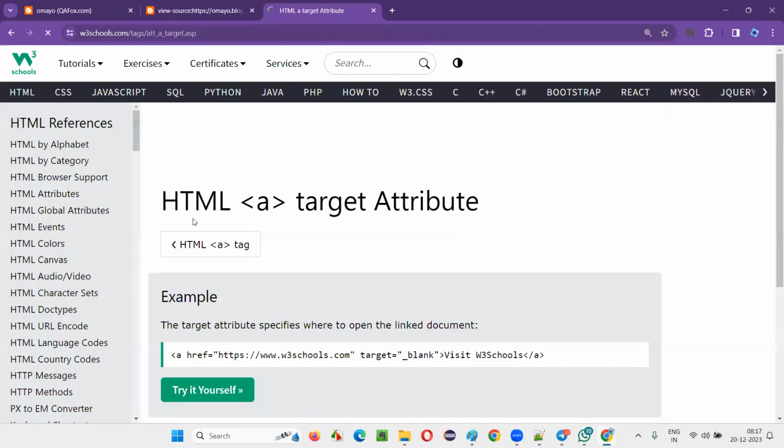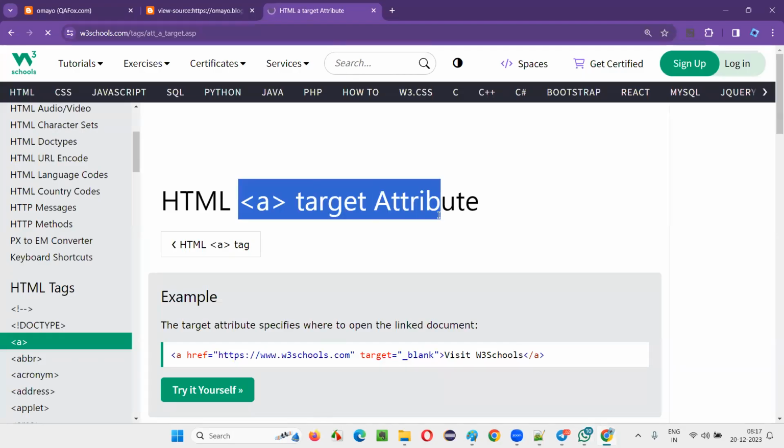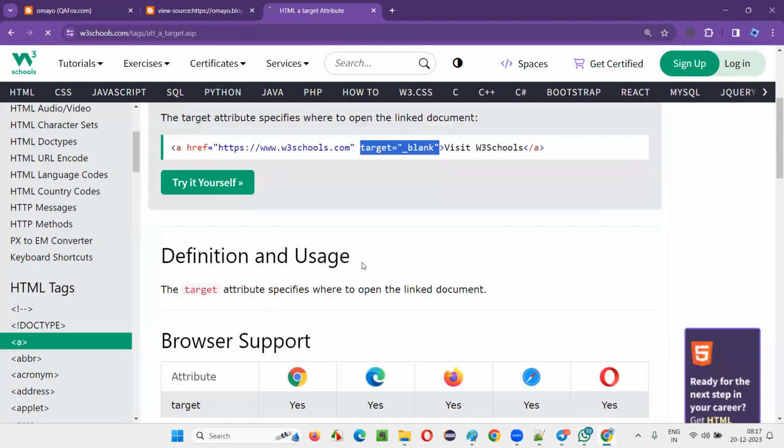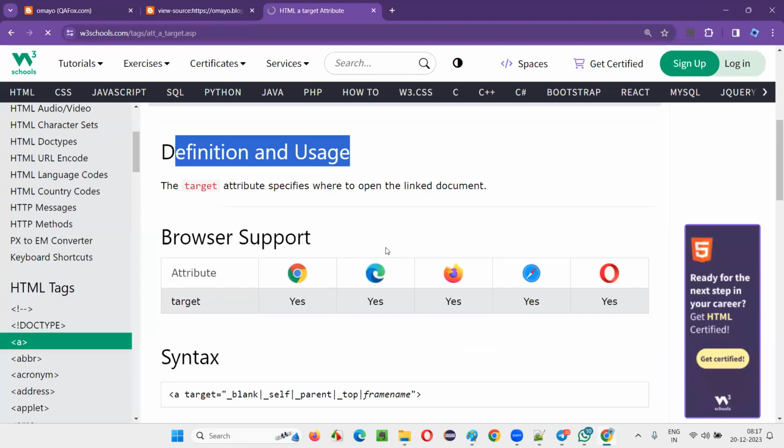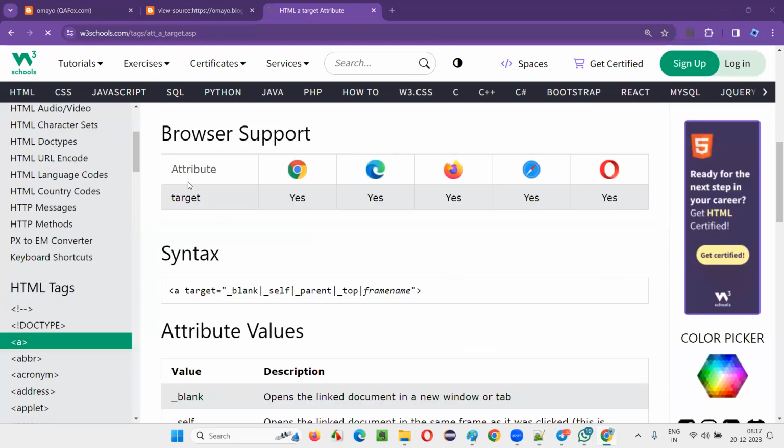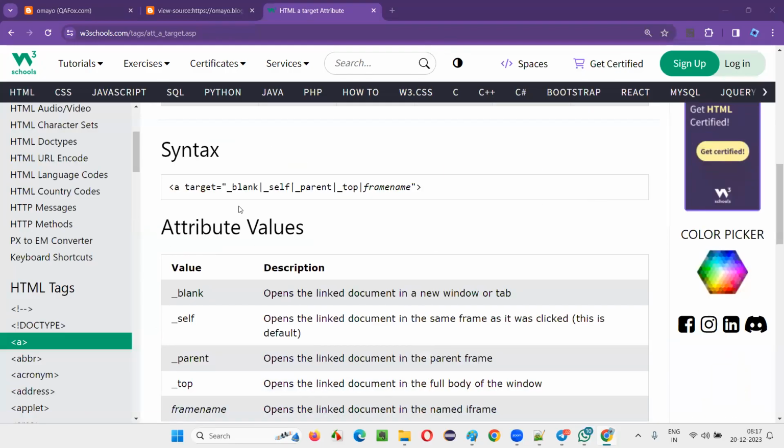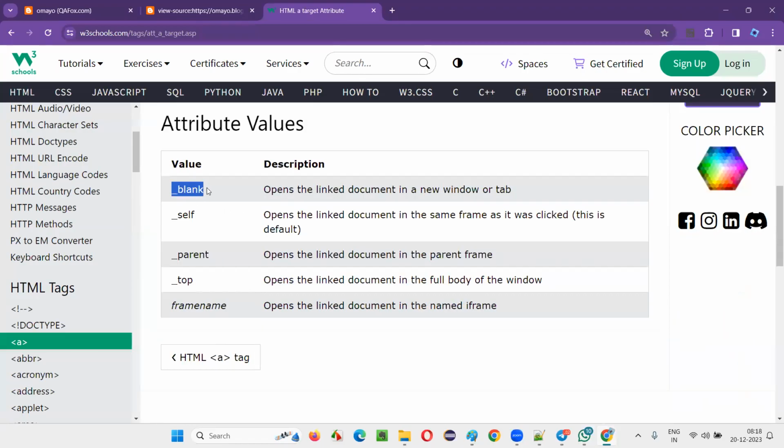You see, HTML a target, an anchor tag related attribute. What we can do? Target is called underscore blank. Definition and usage, a lot of things will be there. This works in all the browsers, they are saying. You can either use underscore blank or underscore self, underscore parent, underscore top, or underscore framename. Like that, many values you can give. For how each and every value works: